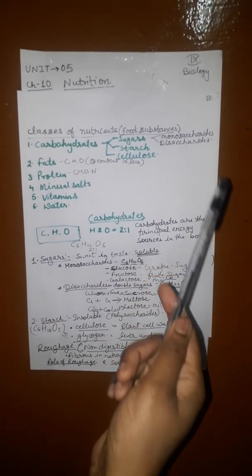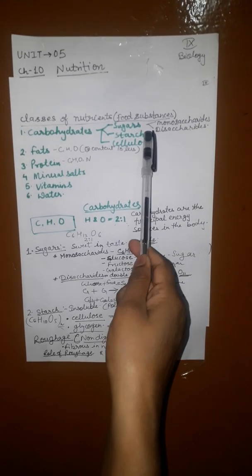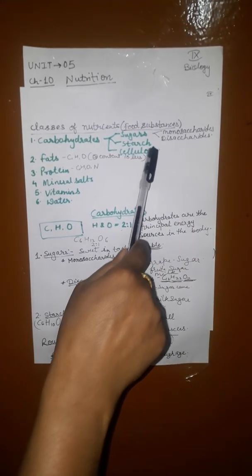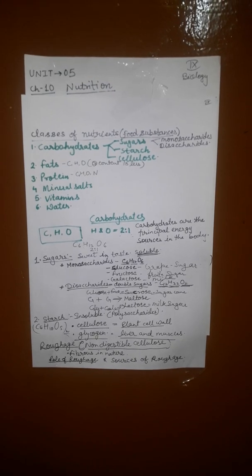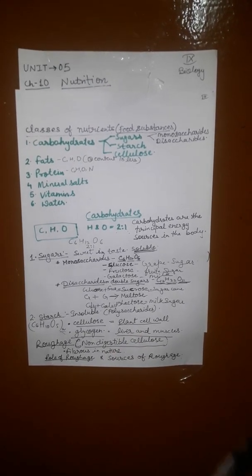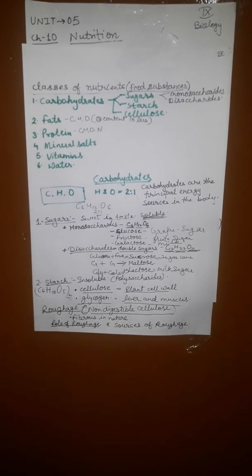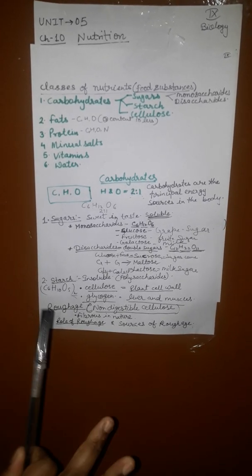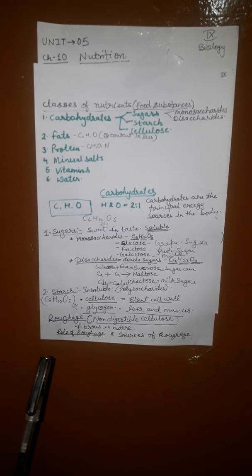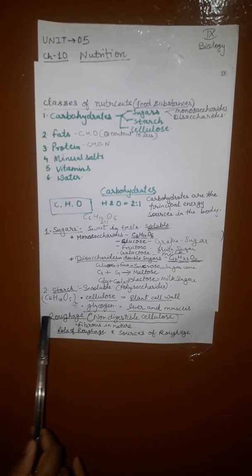And the next one is starch. Starch is a type of polysaccharide, insoluble in water, and present in potato and grains, which are a rich source. The formula is C6H10O5 in whole n, where n is the number of sugar molecules. The next is cellulose. It is indigestible and occurs in the plant cell wall, with no function in our human body, but it provides roughage for the proper functioning of the gut. And glycogen is stored in the liver. Read it properly: mainly in the liver, and some is present in the muscles also.